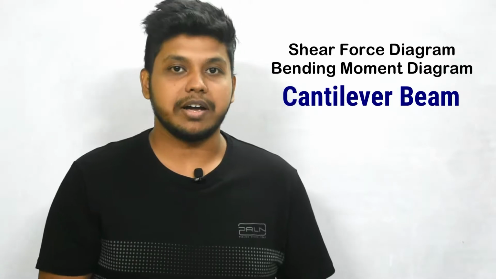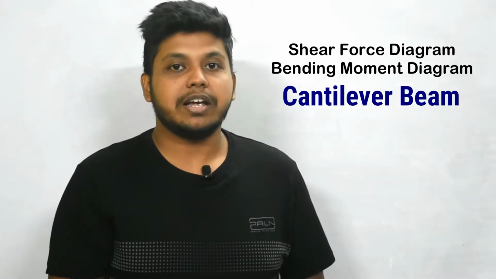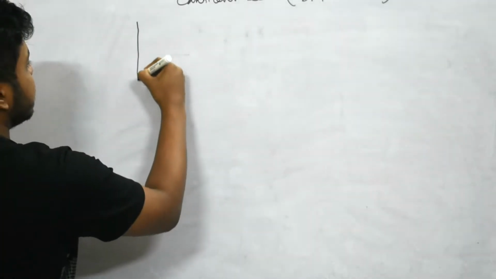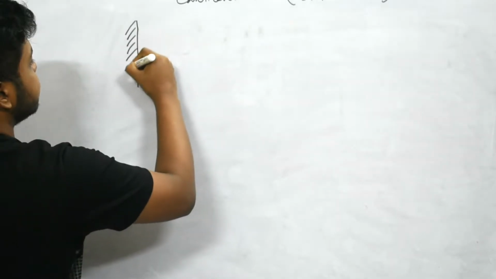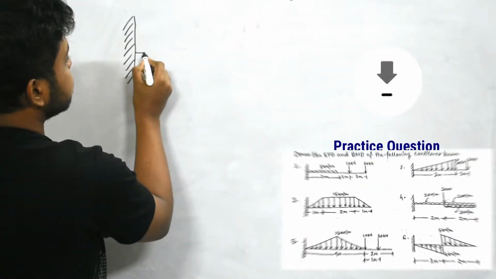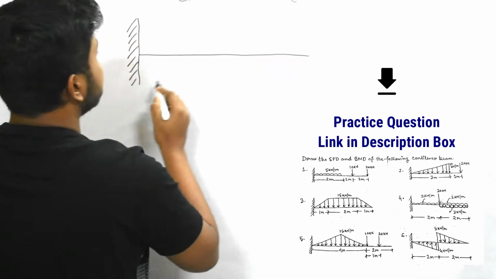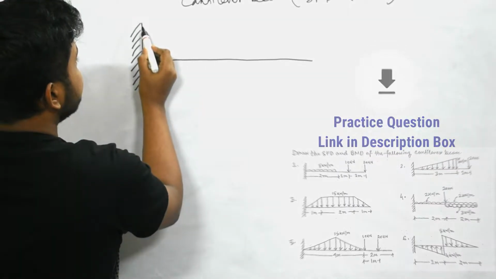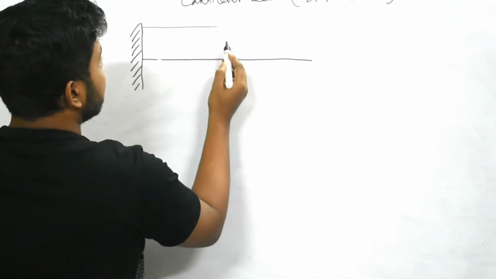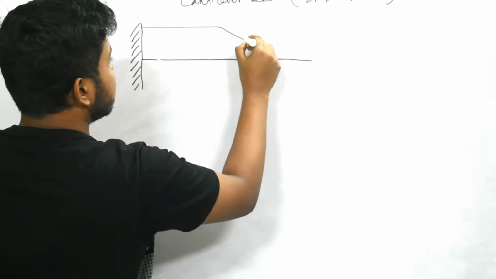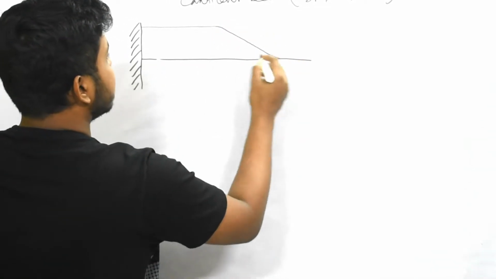In this video we will see how to draw the shear force and bending moment diagram, specifically for a cantilever beam. Say there is a cantilever beam. So the cantilever beam has a UDL here and a UVL here.